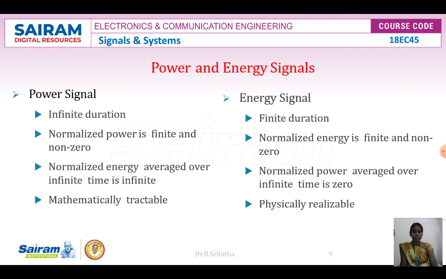For an energy signal, the normalized energy is finite and non-zero, and the normalized power averaged over infinite time is 0. For a power signal, the normalized power is finite and non-zero, the average power is infinite, and the average energy is 0. It is mathematically tractable as a power signal, physically realizable.